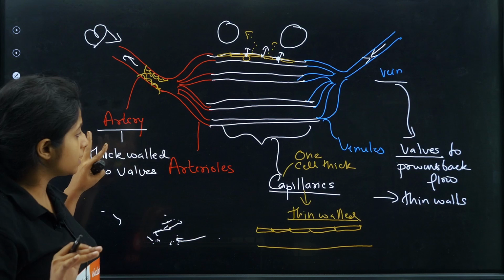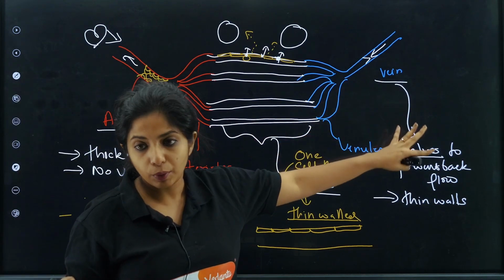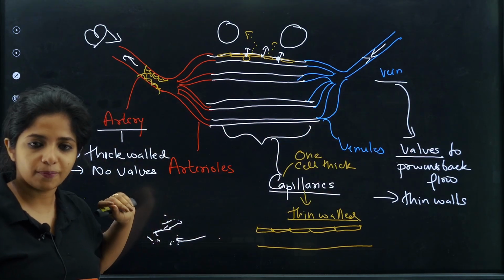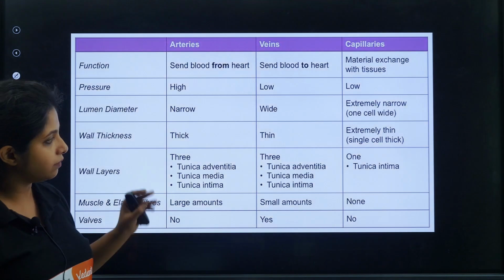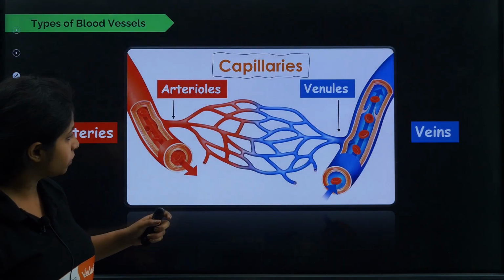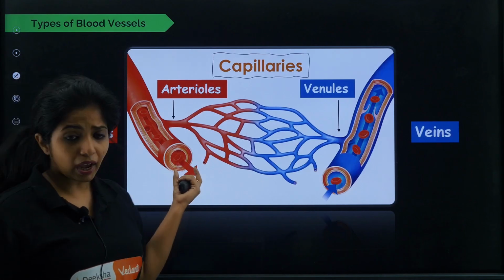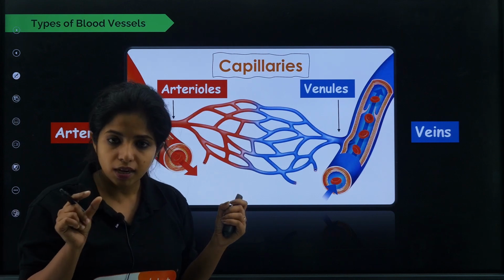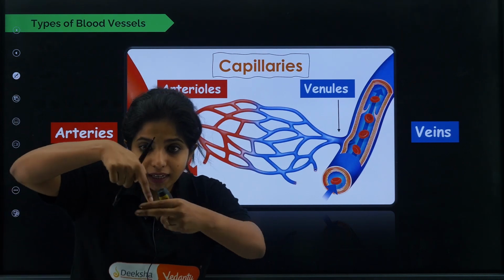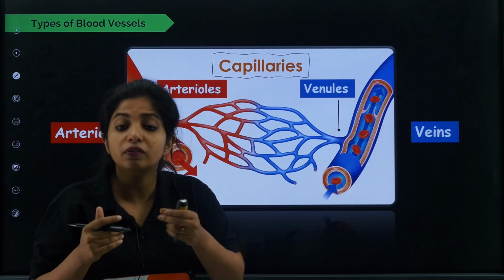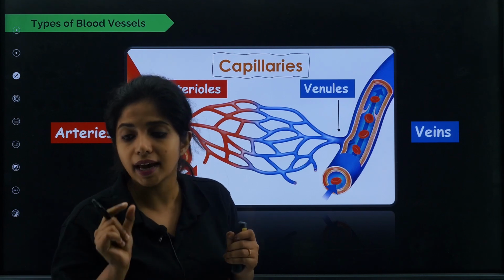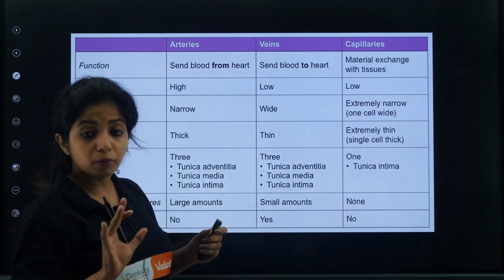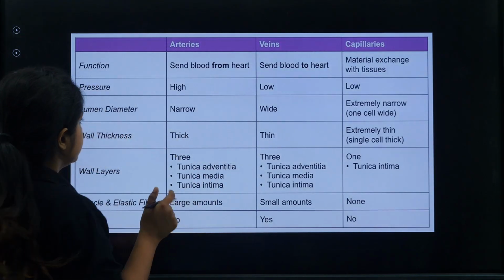So you got a basic idea about arteries, veins and also capillaries. Now we will have a comparative chart. One more thing: since I said arteries have very thick walls, don't you think the inner area will be less? So it will be narrow, my dear children. It won't be very wide, it will be narrow from inside.